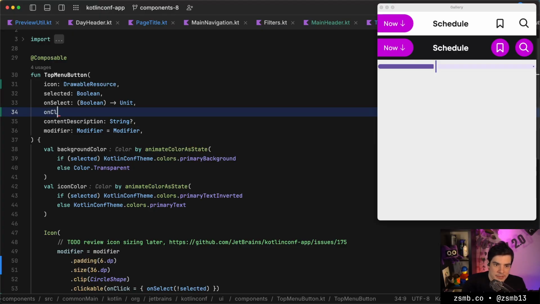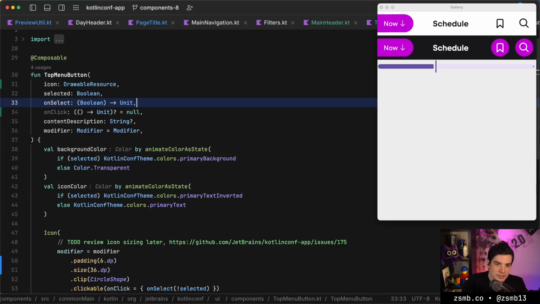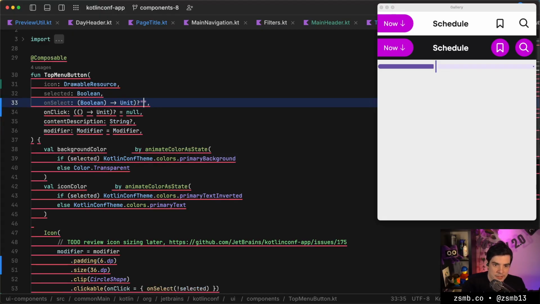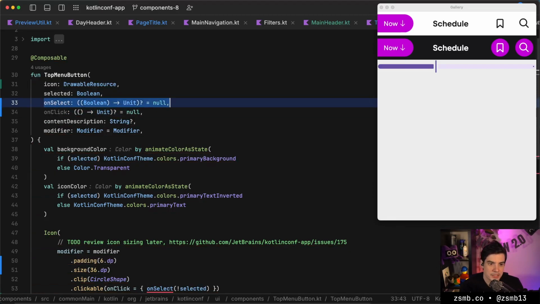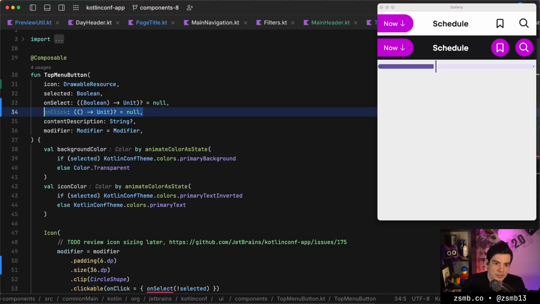I don't know if this is pretty or not, but let's try to do this. So you can either pass in an onSelect or an onClick lambda, and if you pass in an onSelect, it's going to become a selectable thing. If you pass in an onClick, it will become a clickable thing.